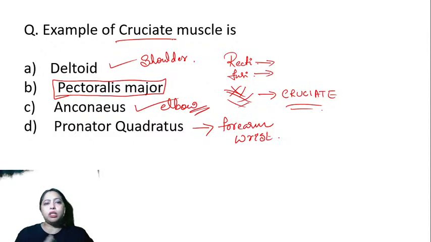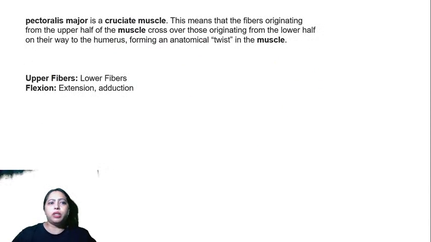So such questions are asked. It's not all the time that it is clinical. Clinical is important, but such questions are also asked, so don't miss out on them. Now here pectoralis major is a cruciate muscle. The fibers originating from the upper half of the muscle cross over the other set of fibers coming from the lower half.